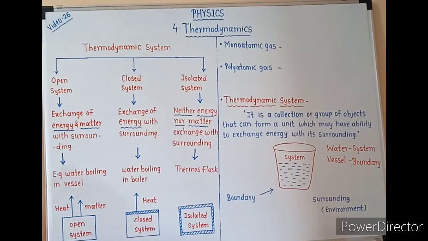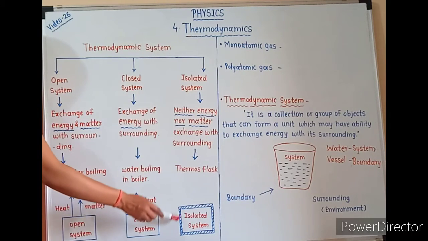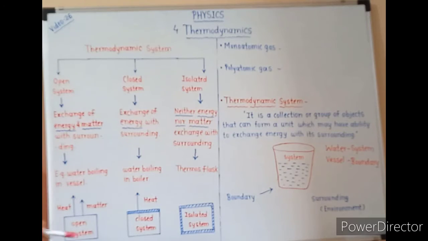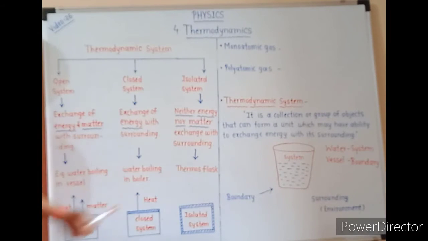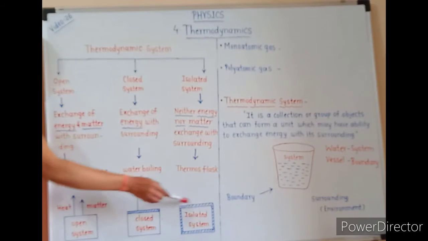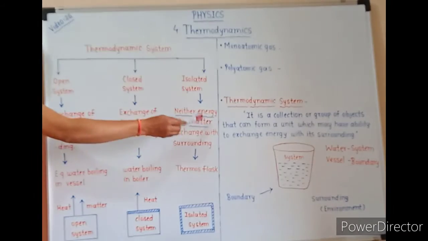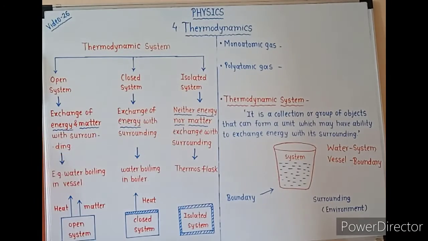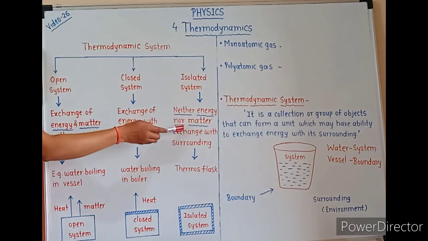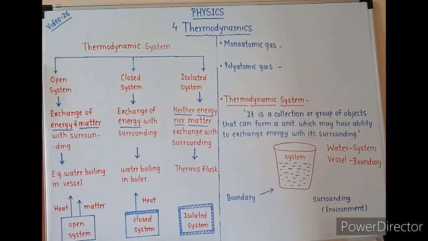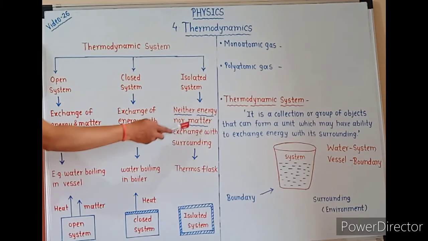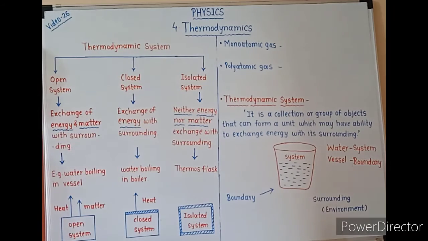Now the third type is isolated system. Isolated system is completely sealed or isolated from its surrounding. So neither energy nor matter is exchanged with the surrounding. There is no transfer of energy as well as matter with the surrounding or environment. And the best example is the thermos flask.